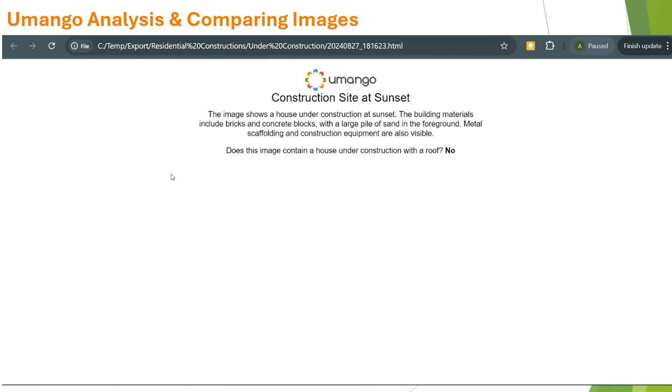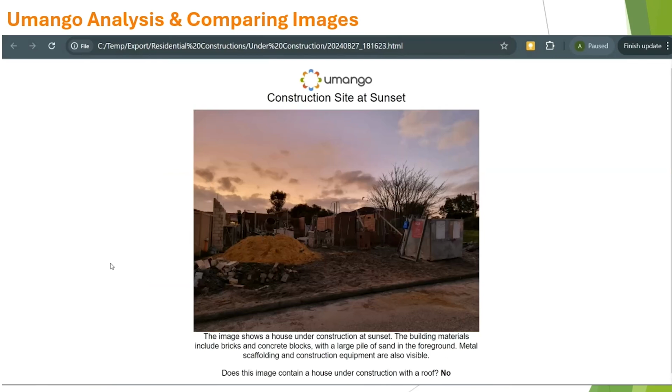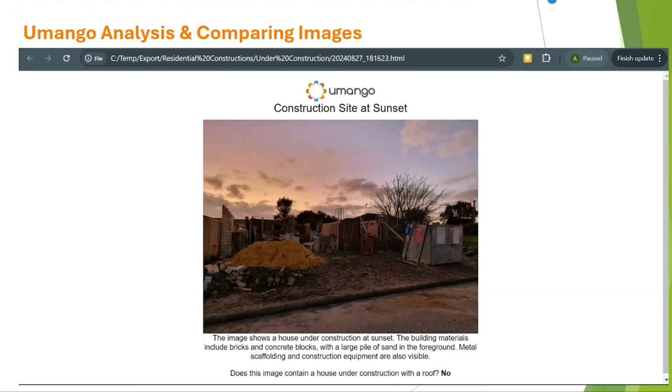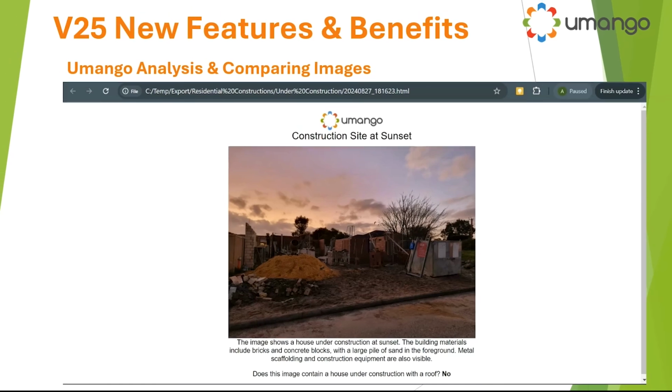Here's one here. Construction site at Sunset. Metal scaffolding, construction equipment. It's in the under construction folder, but the answer is no. It does not have a roof. So I want you to think, as I'm explaining this, how this could be used in so many different industries and so many different opportunities for processing images in a constructive way, getting meaningful information extracted, answered, and routed within business processes.